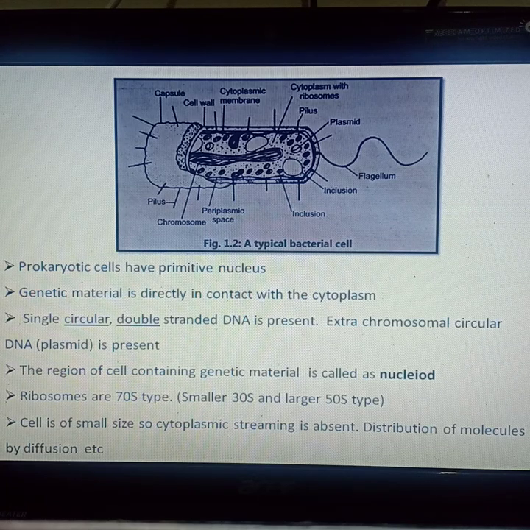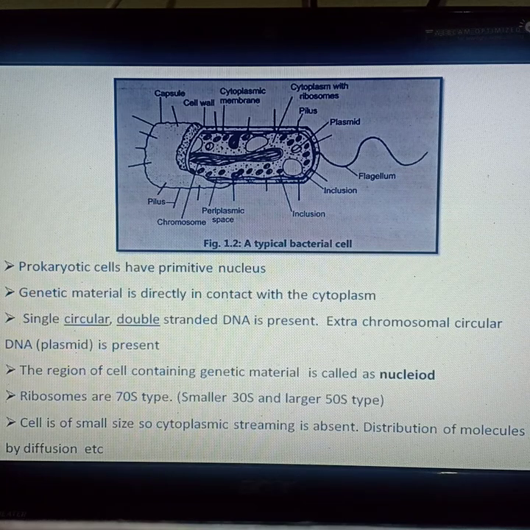It does not contain a nuclear envelope and also the membrane bound organelles are absent in case of the prokaryotic cells. Which are the different membrane bound organelles? These are endoplasmic reticulum, Golgi complex, mitochondria and vacuoles, which are absent in case of the prokaryotic cell.